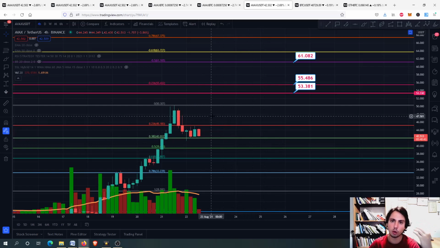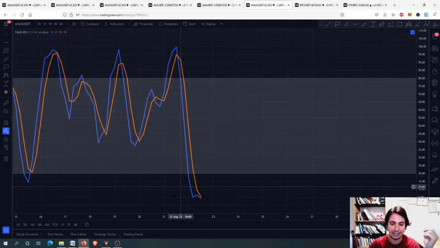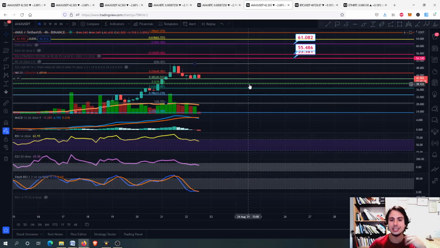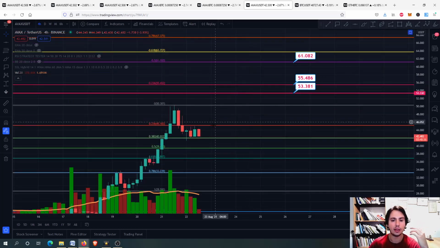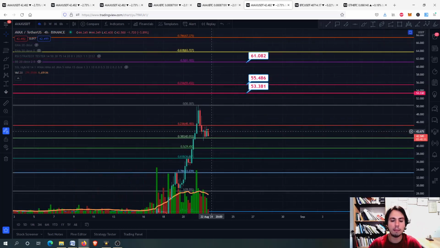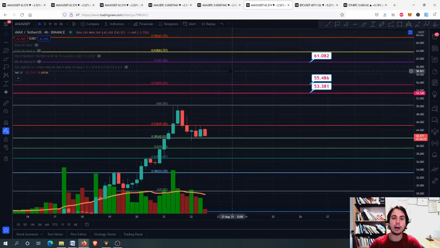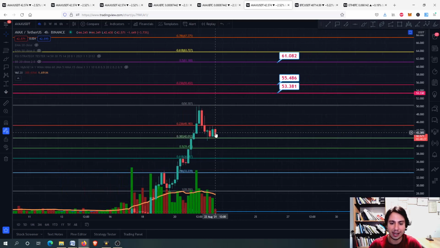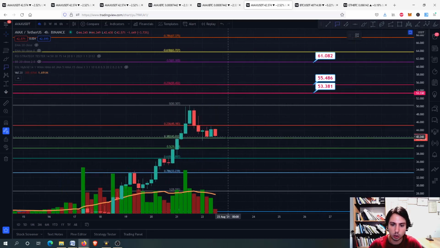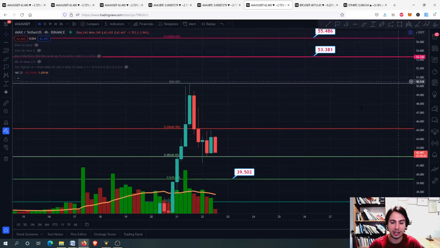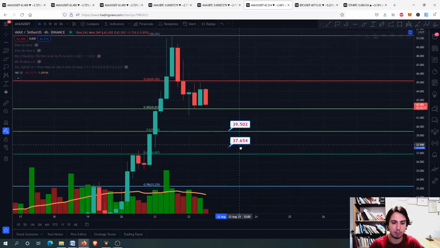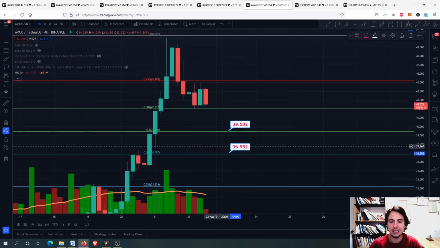But overall on the 4-hour frame, because the stochastic RSI is in an oversold situation, this is a good indicator that tells us that probably we are going into a bottom where the AVAX will just go a little bit sideways and then we will pump up. Okay, this is what might happen. In case we retrace and close a little bit beyond the 42 Tether USD, you know that for the next price support level, we have the 39.5 and the 0.618, our golden ratio, the 36.9 to 37 Tether USD.